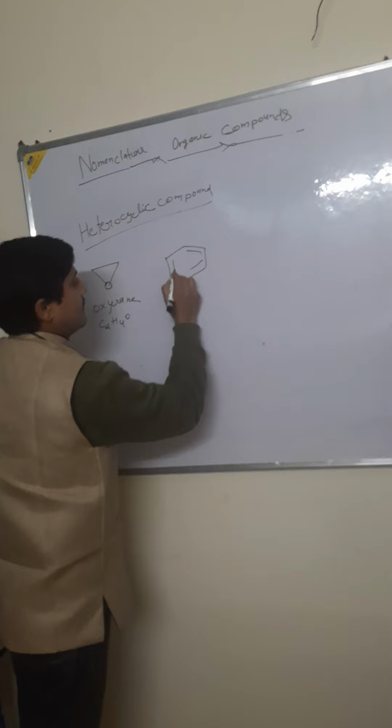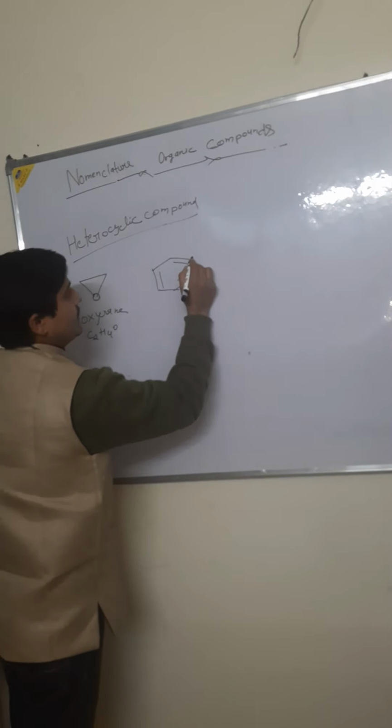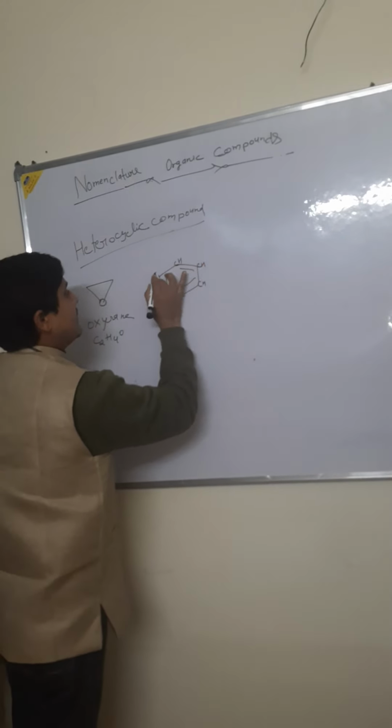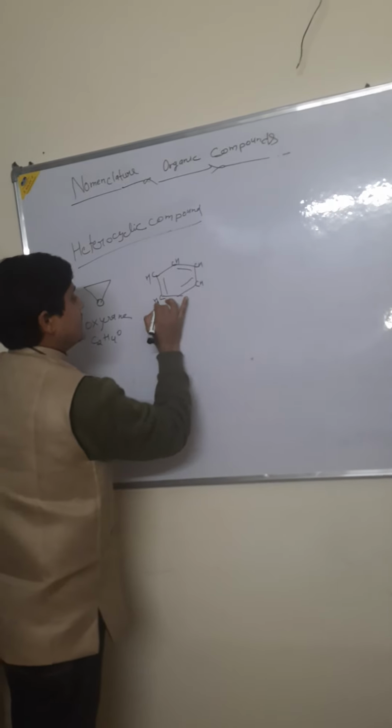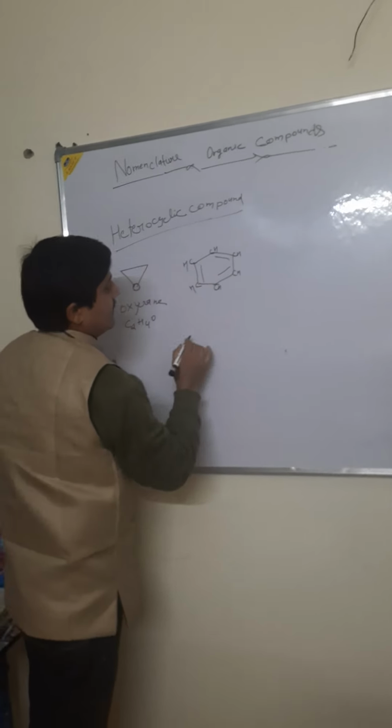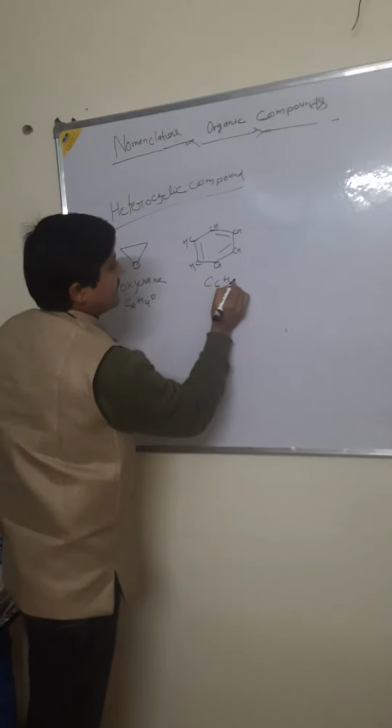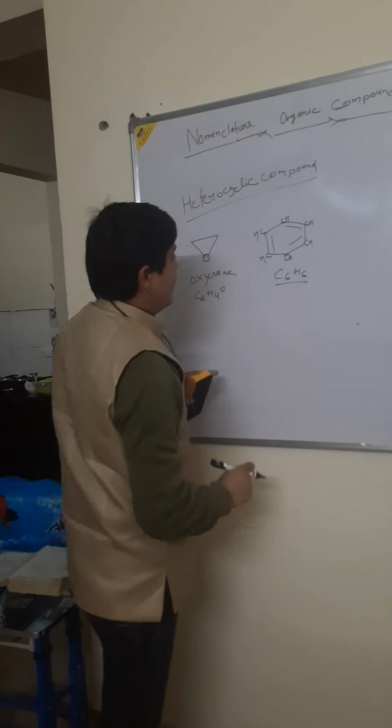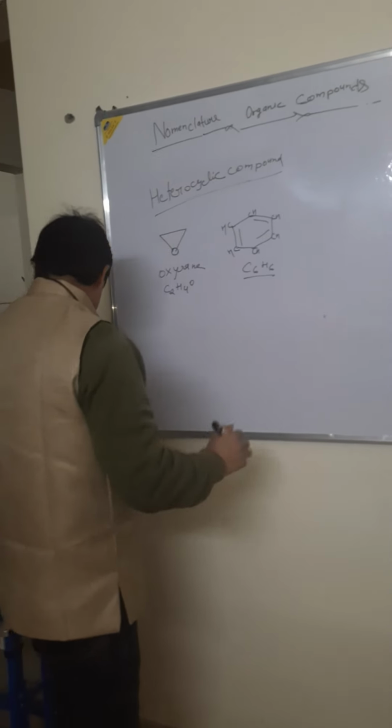Benzene. CH and CH. This is also CH. This is benzene, C6H6. This is called benzene. And pyridine.